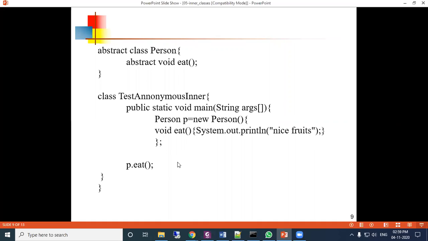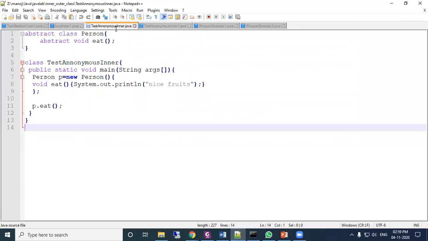So the eat method is called inside the main function, at the time of declaration. So the output will be nice fruits. Now let us see this program again, the TestAnonymousInner program.